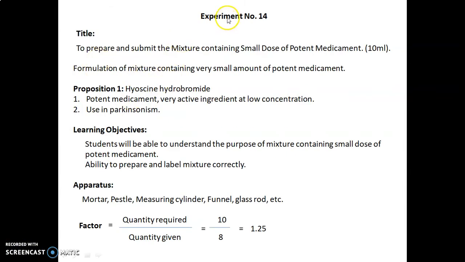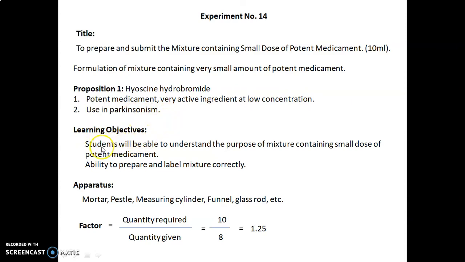So now let's move toward experiment number 14. The title of our today's experiment is to prepare and submit the mixture containing small dose of potent medicament, that is 10 ml. This is the formulation of a mixture containing a very small amount of potent medicament. Preposition 1, hyoscine hydrobromide. It is the potent medicament, a very active ingredient at low concentration, and used in Parkinsonism.